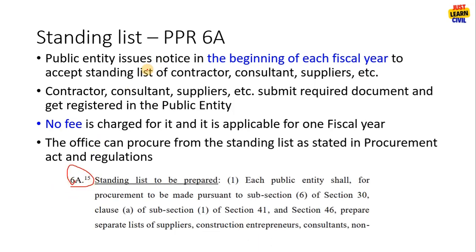In 6A of the Public Procurement Regulation, standing list to be prepared. Each public entity shall, for the procurement to be made under, now these are the sections mentioned where the standing list is required. Prepare separate list of suppliers, construction entrepreneurs, consultants, etc.